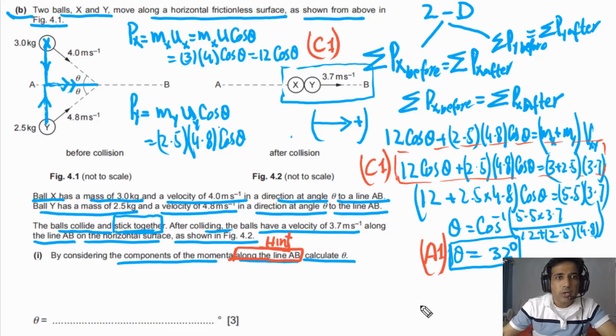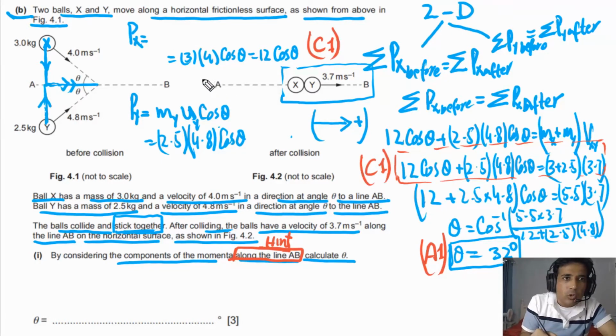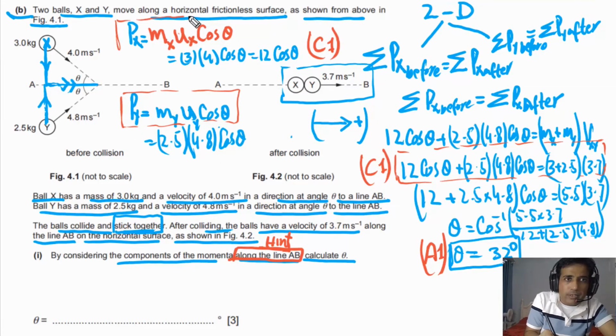Now I just want to highlight a little bit about this point. So maybe this will confuse you a little, so let me rewrite this again. Momentum of x along AB. So you have to take mass of x along AB, and you need to take the velocity of x along AB, and that is equal to velocity of x times cosine of theta. So these two are similar now, so maybe it is more clear now. So this is how you can answer.